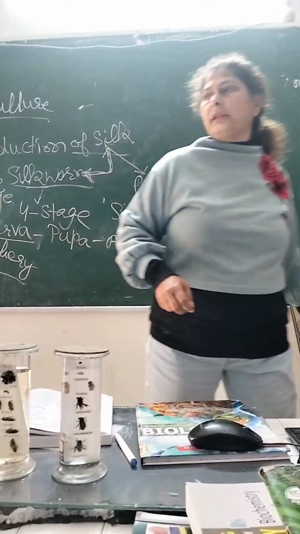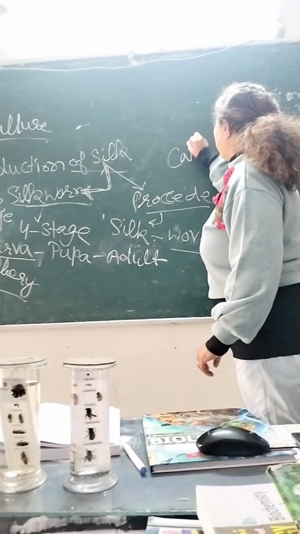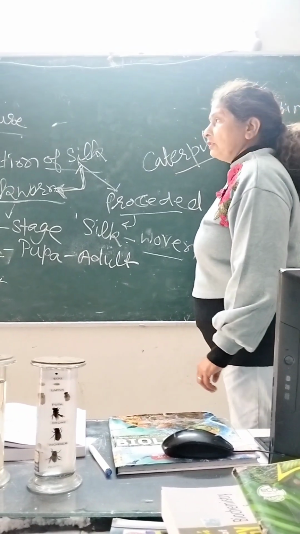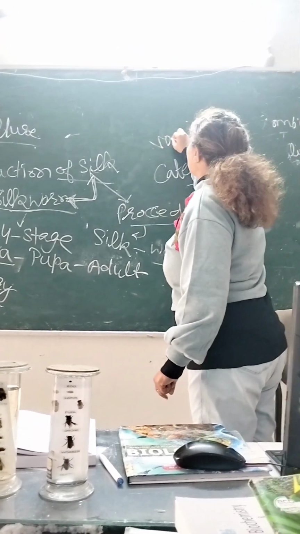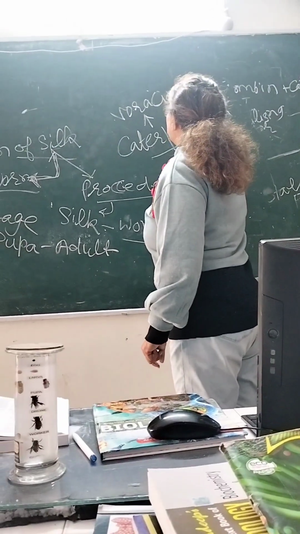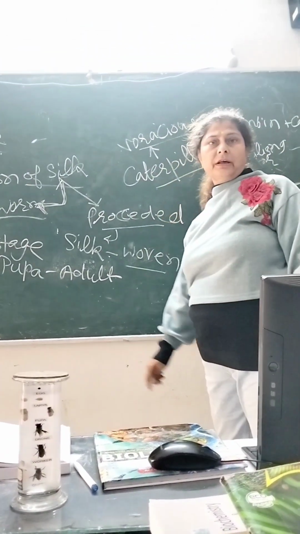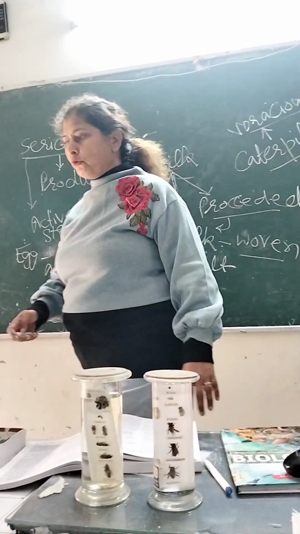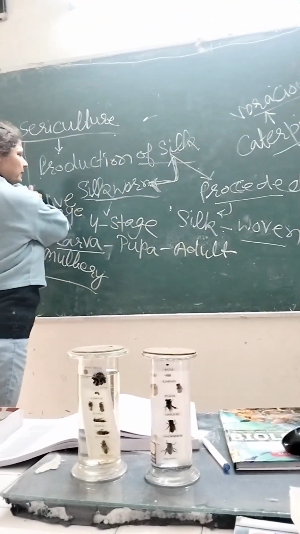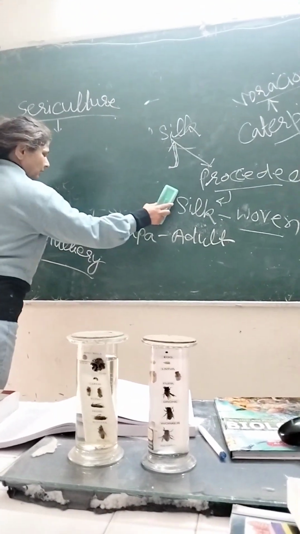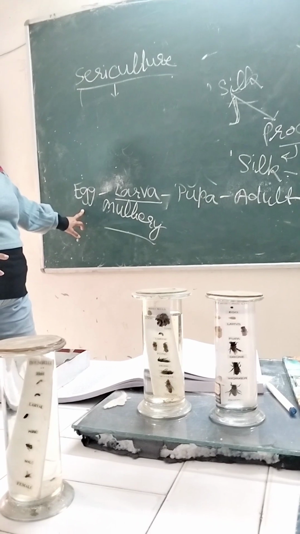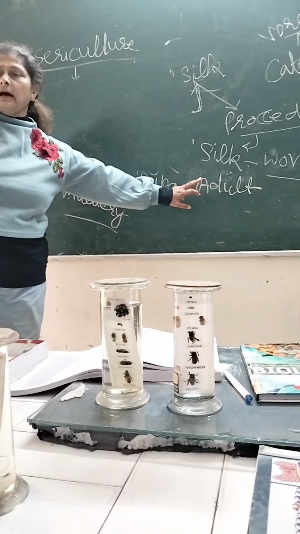This larval stage is called the caterpillar, which is a voracious feeder. Write down the definition of voracious feeder: one who takes a huge amount of food, a large amount of food, as taken by these caterpillars. I think the complete life history consists of egg, larva, pupa and adult.